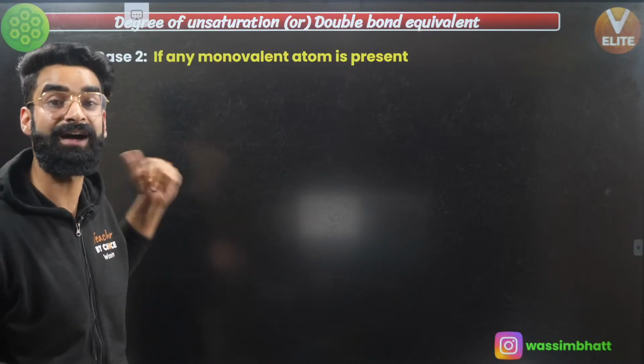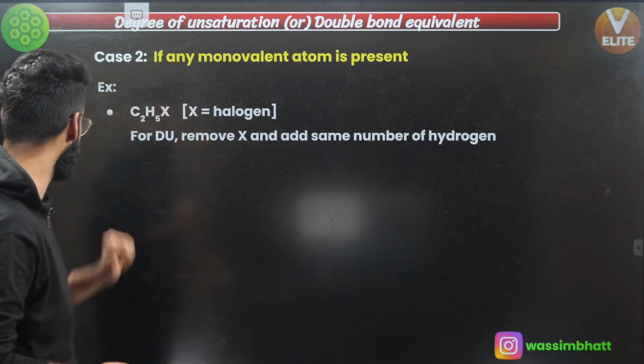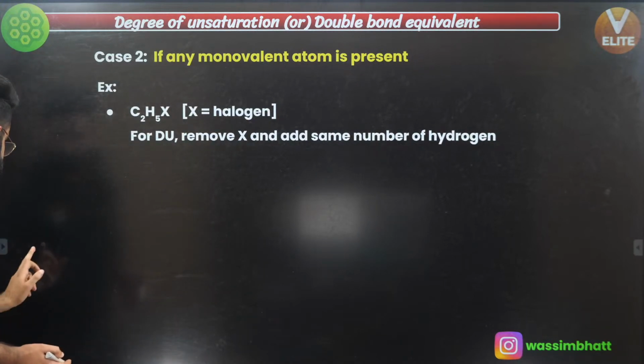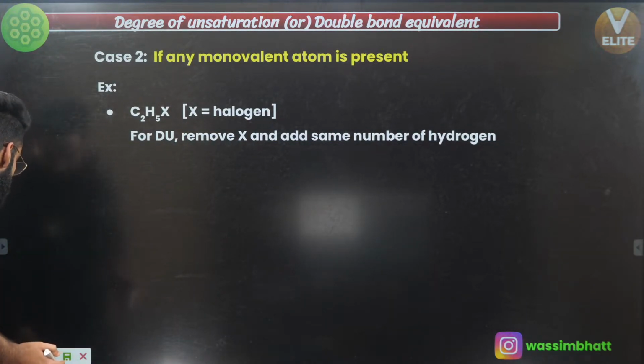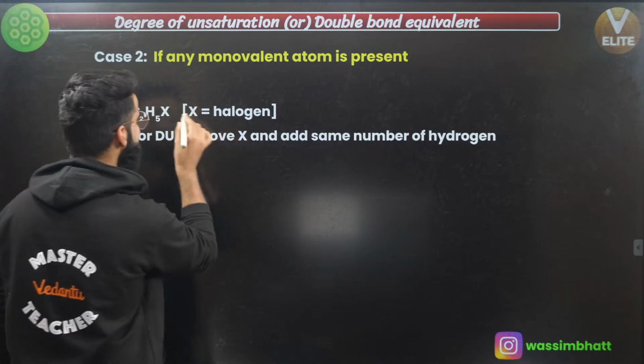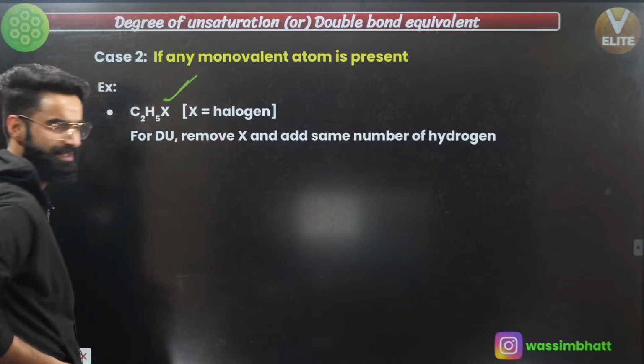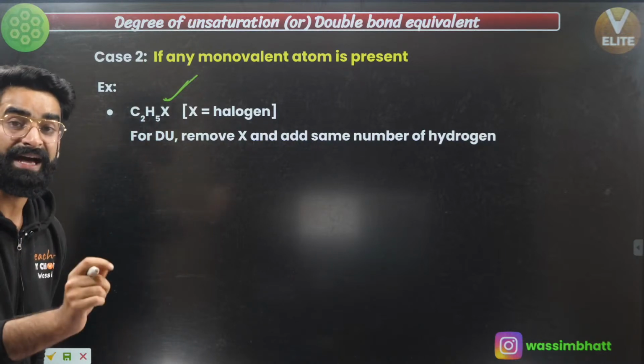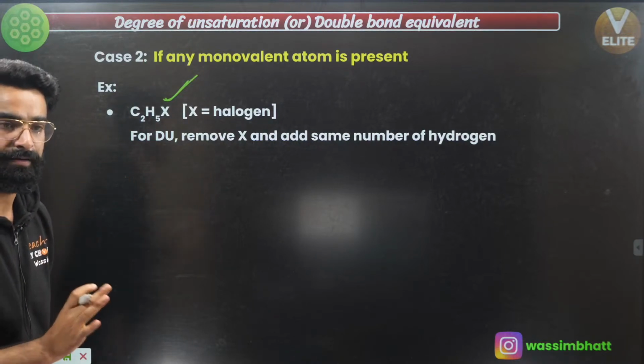If there is any halogen attached, for example, have a look. Understand, see guys, let's say I've got the compound like this, C2H5X, and X I'm assuming as the halogen, monovalent atom, okay? X is the halogen. Remember guys, rule number 2, this is case number 2.